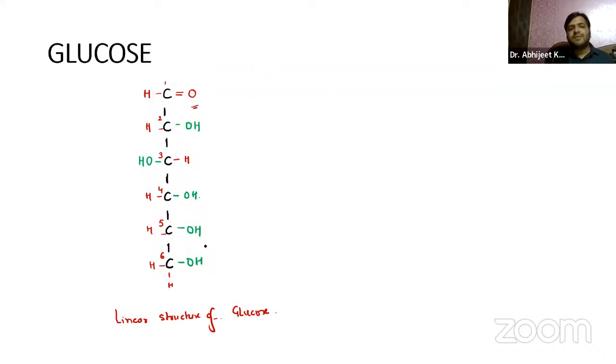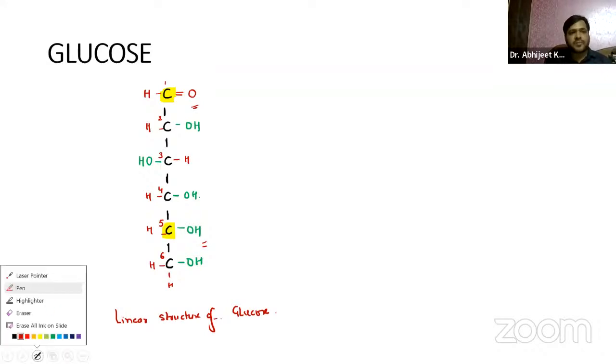Now, if we try to draw a ring structure, guys, I'll be drawing the ring structure for one of the compounds. Later on, you can draw it for yourself for the other compounds as well, right? So if we create a bond between the first carbon atom and the fifth carbon atom, guys,